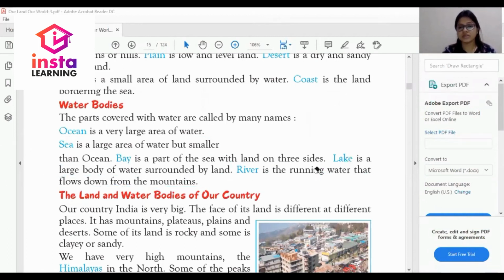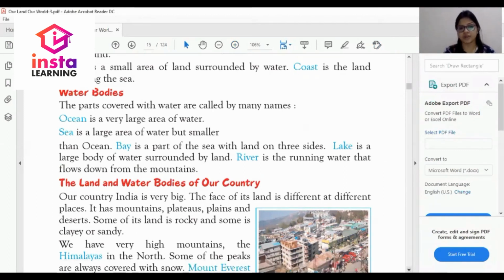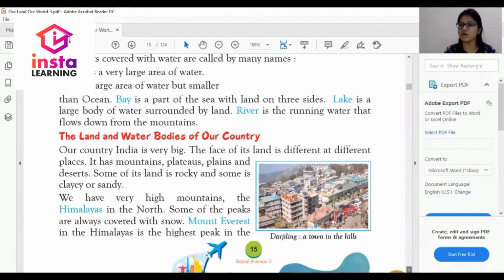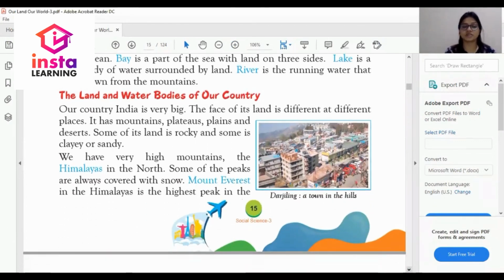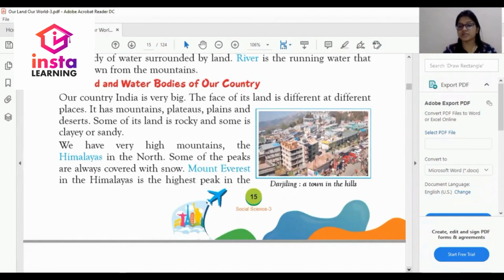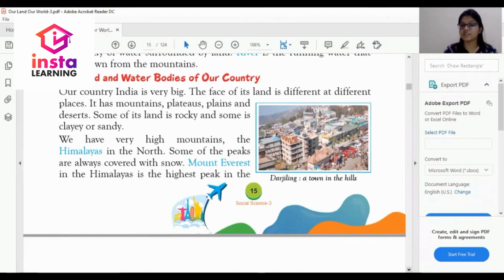The next one is the land and water bodies of our country. हमारी country में कौन-कौन सी land bodies और water bodies हैं? Let's discuss it. Our country, India, is very big. The face of its land is different in different places. It has mountains, plateaus, plains, and deserts too. Some of its land is rocky, some is clay or sandy. कुछ land क्या होते हैं? Rocky होते हैं, कुछ clay होते हैं और कुछ sandy होते हैं.